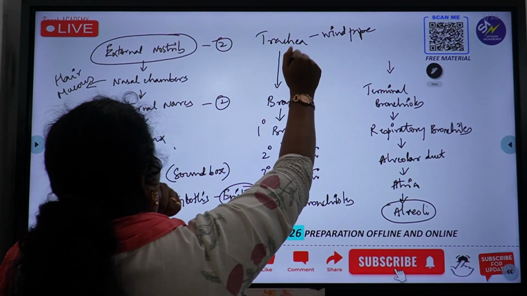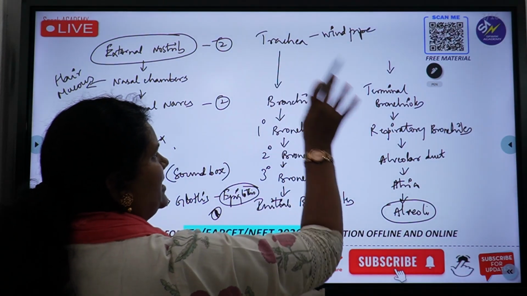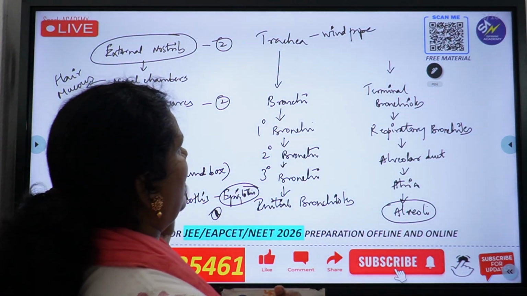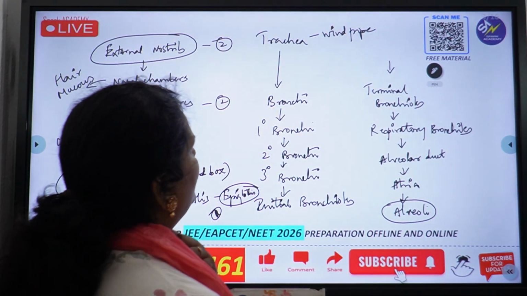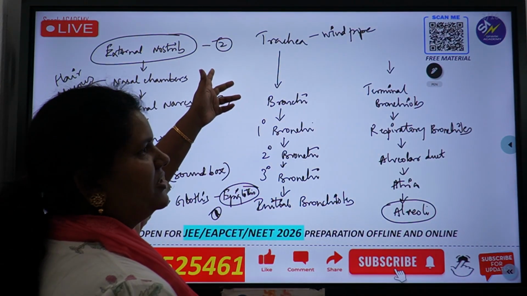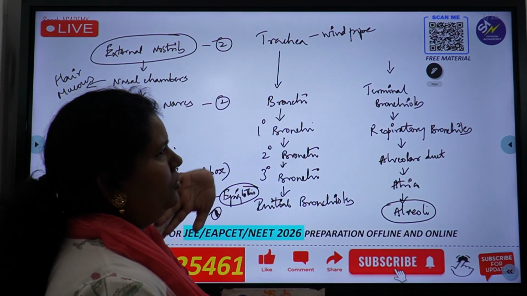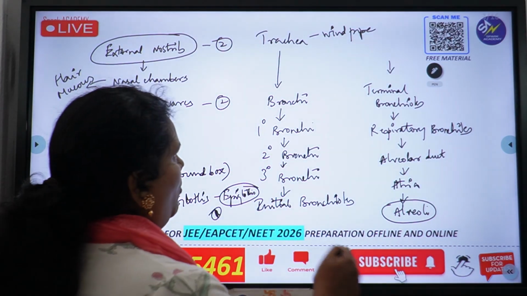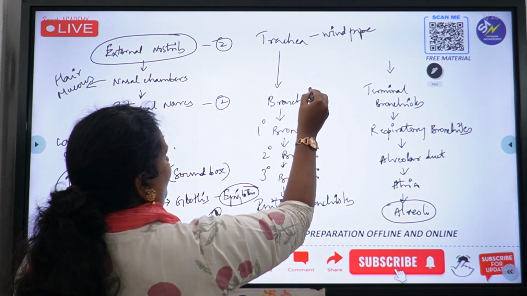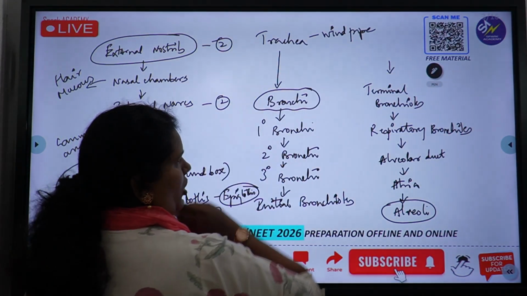So that's all about trachea that we've learned. Remember how many C-shaped rings are there, what is the cartilage made up of, and what is the function of these cartilaginous rings? Then the trachea divides into two branches. What are those branches? They are called left and right bronchi.